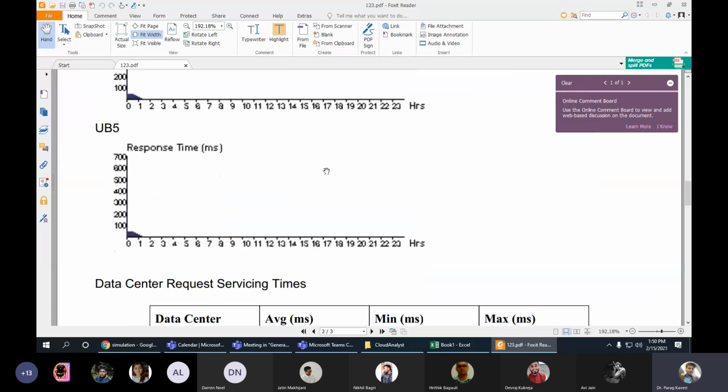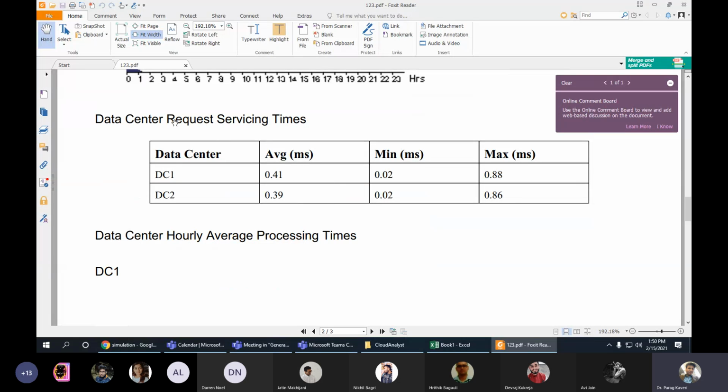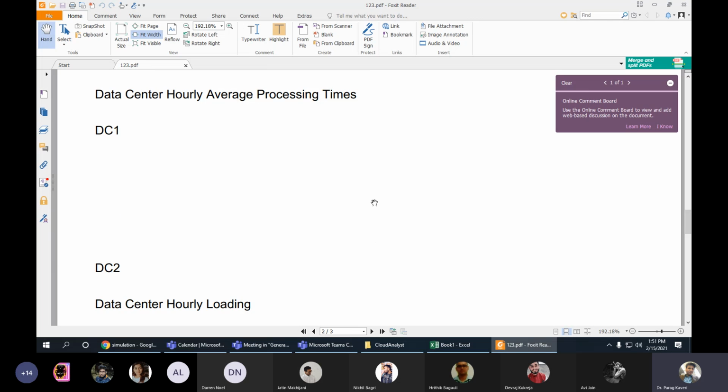On the other hand, when we come below, you can see the average request serving time. So when a request has reached data center 1, what was the time taken by data center 1 to process it? So what is your observation on this? Which data center took lesser average time compared to the other? Data center 2. Correct, absolutely correct.